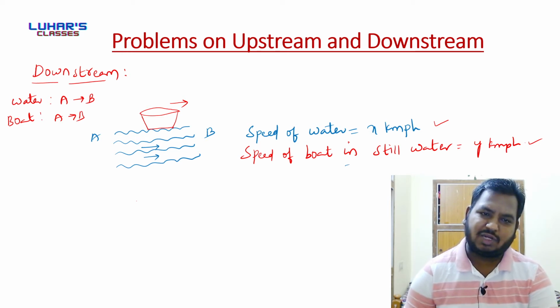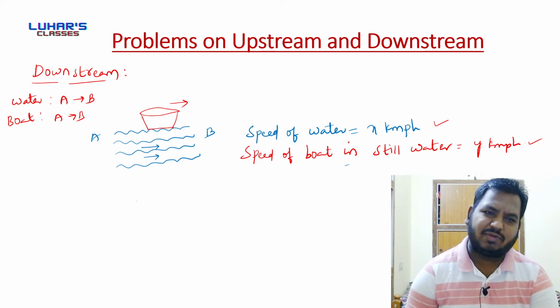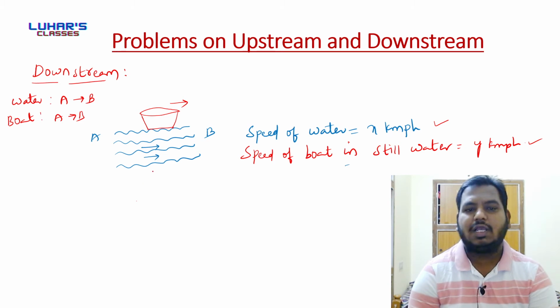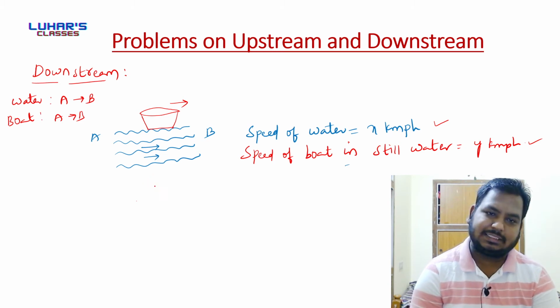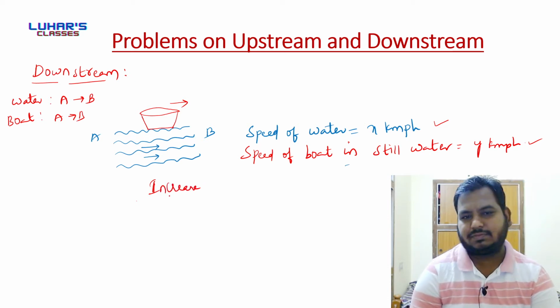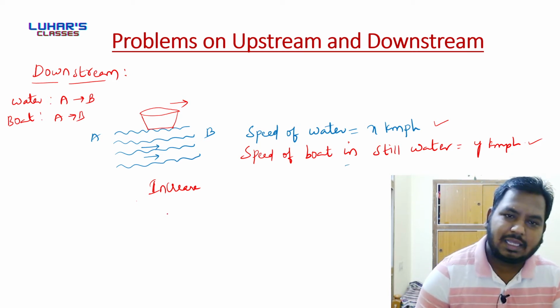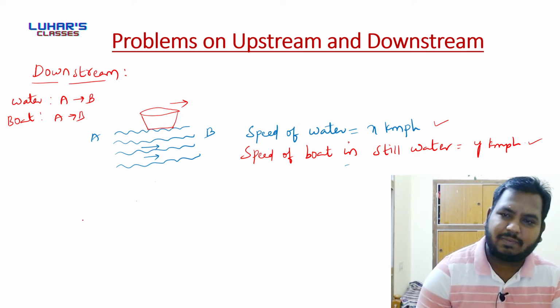Boat is moving from A to B, water is also moving from A to B. Speed of boat will increase. Now can I know the new speed of the boat? So here the new speed of the boat will be y plus x kmph.